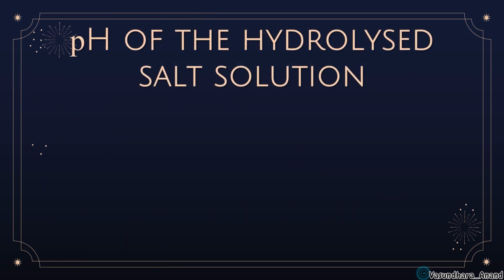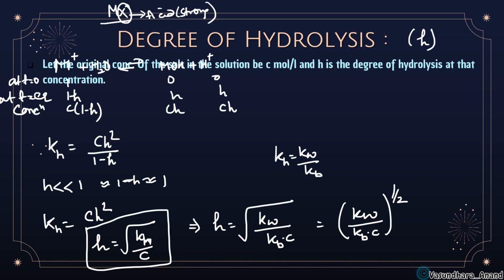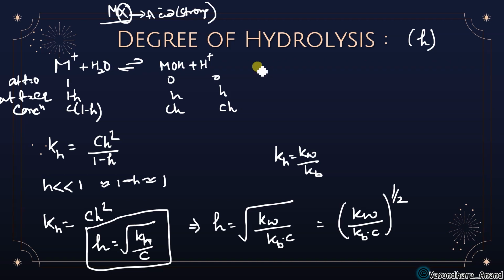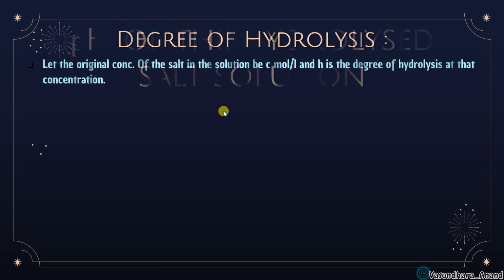So next is again the pH of the hydrolyzed salt solution. That means which salt solution is here? Be very careful. This time it is strong acid plus weak base. In the previous slide we found the H plus concentration, and here the H plus concentration was given as C h, so there is no problem at all.